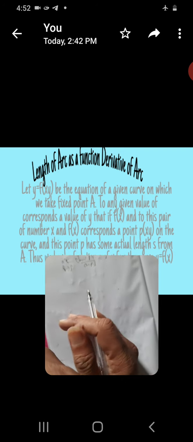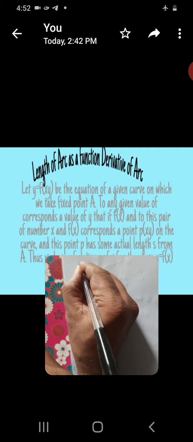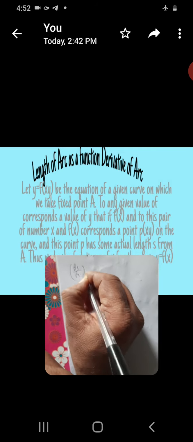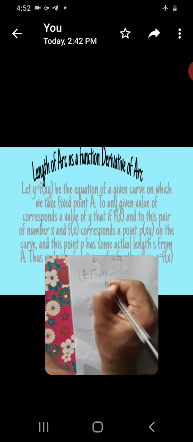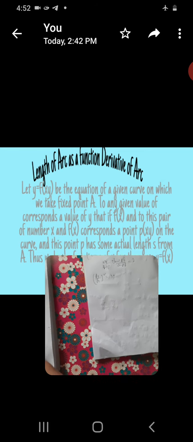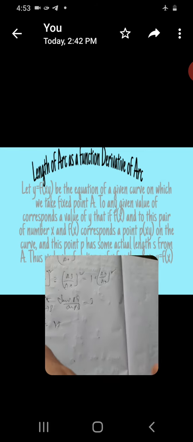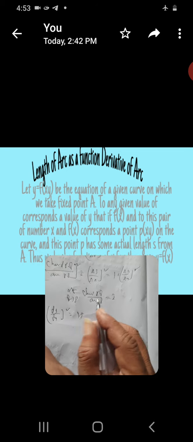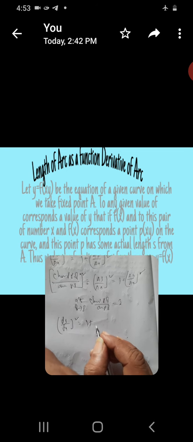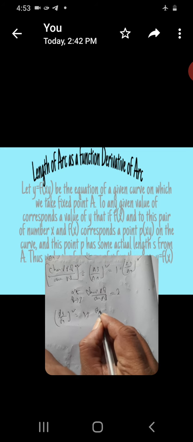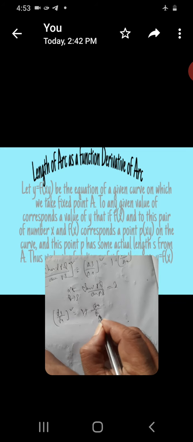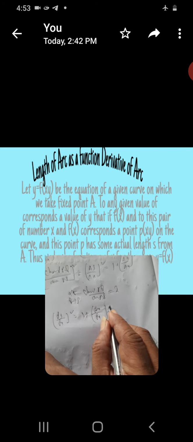Now see, we obtain in the limit (ds by dx) whole square is equal to 1 plus (dy by dx) whole square.